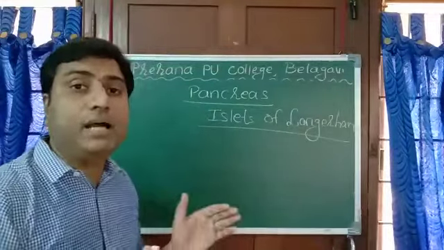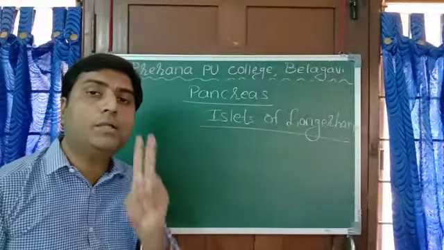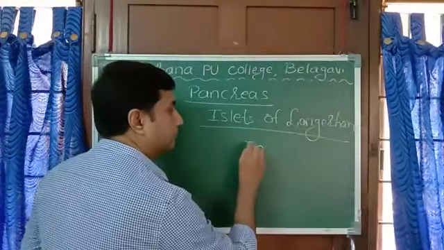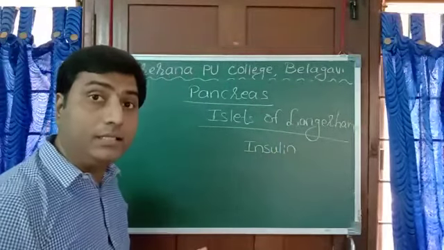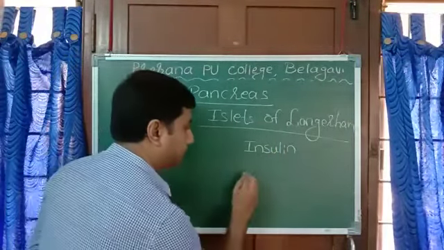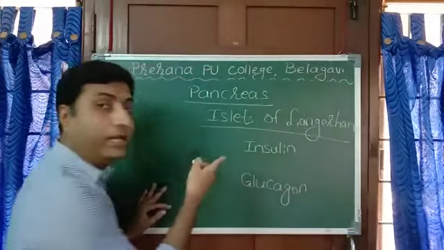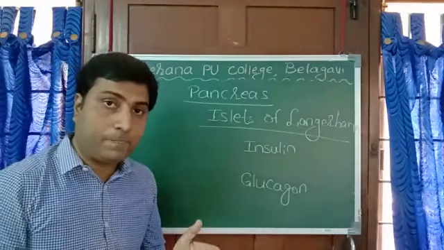Langerhans is the name of the scientist. From this pancreas, two important hormones are released. One is insulin, and the other is glucagon. Very important hormones they are. What is the function of insulin?